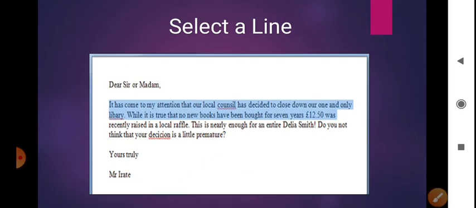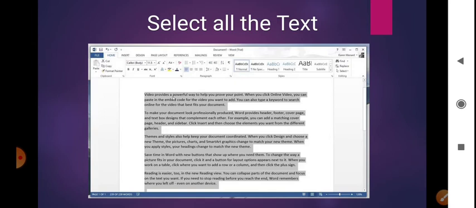Okay, select. Next is select all the text. Now all the text means what? The full paragraph, however much you have written on one page. If you want to select that, you can press from the keyboard Control plus A both at the same time. There is one key known as Control, written as CTRL, and with that at the same time you have to press A. Correct? Now see here, you can see that it is